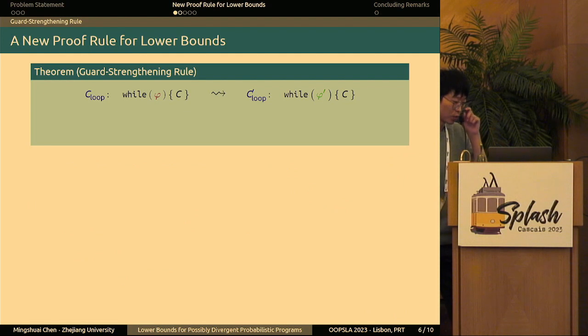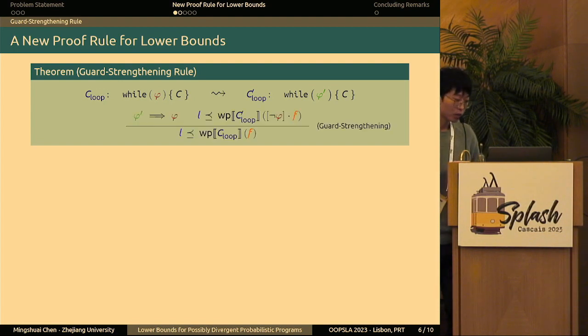To do so, we propose a new proof rule for lower bounds called the guard strengthening rule, and this rule works in a quite straightforward way. For example, given a while loop with loop guard phi and loop body c, we simply rewrite this loop into a new one which differs from the old one only in loop guard. So we have a new loop guard phi prime. Now our rule says if the new loop guard strengthens the original one, or implies it, then a lower bound for the modified program with respect to some modified post-expectation suffices as a lower bound for the original loop semantics.